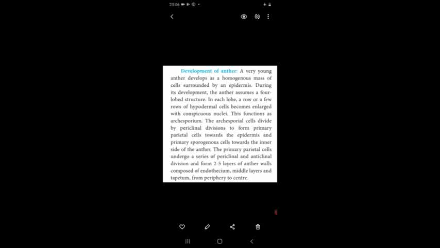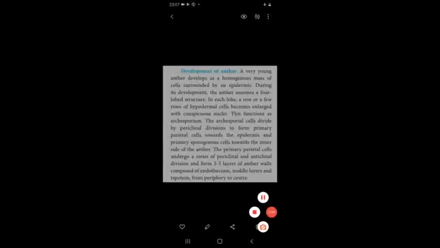Starting from the outer side to the inner side, they are endothecium, middle layer, and tapetum, from periphery to center. I told you, outer side to inner side, or epidermis to inner side. So endothecium, middle layer and tapetum.